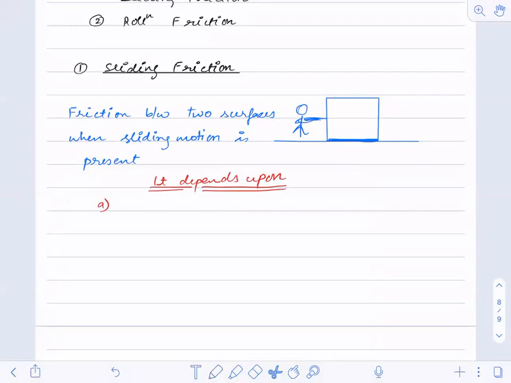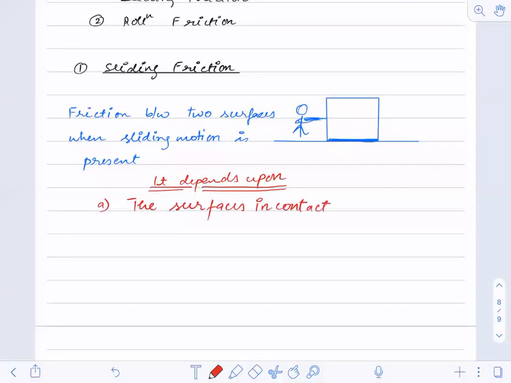First point, anybody who can tell me? The surfaces in contact. Okay, the surfaces in contact.